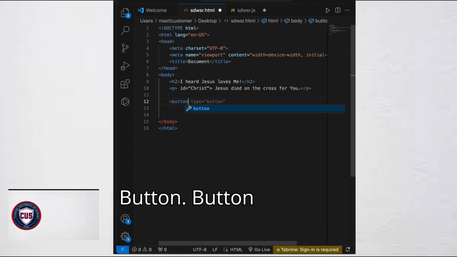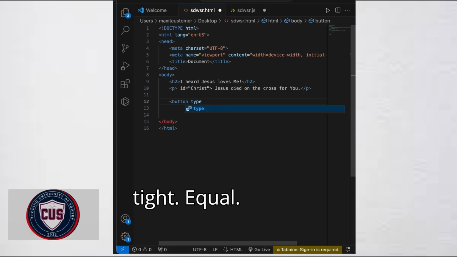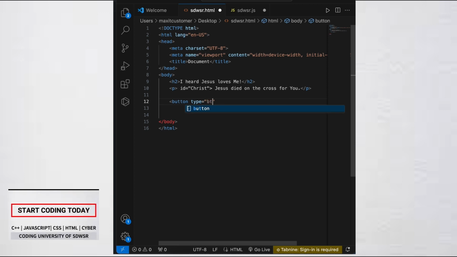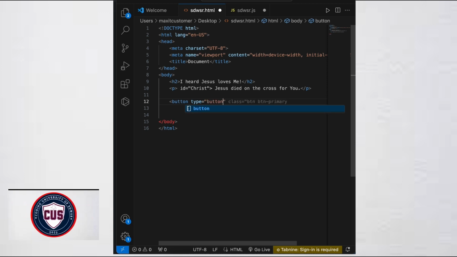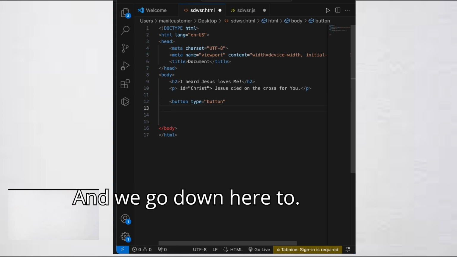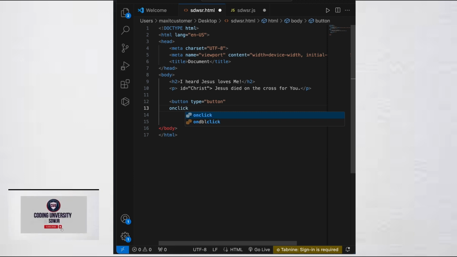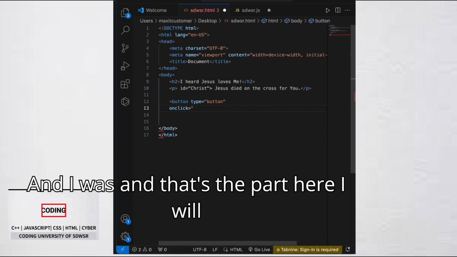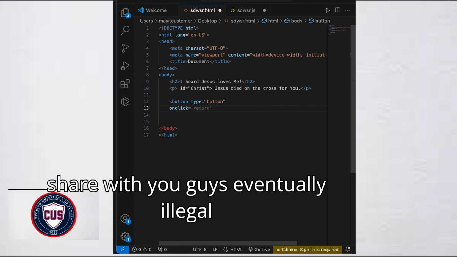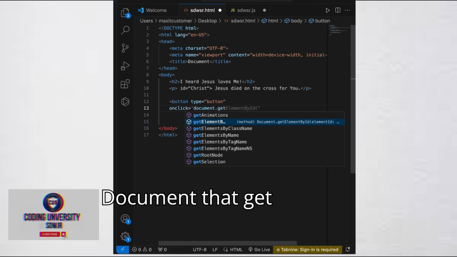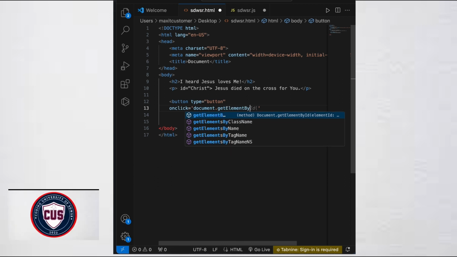Button, type equal button. And we go down here to click equal, and that's the part I will share with you guys eventually. A equal document dot get element by ID.